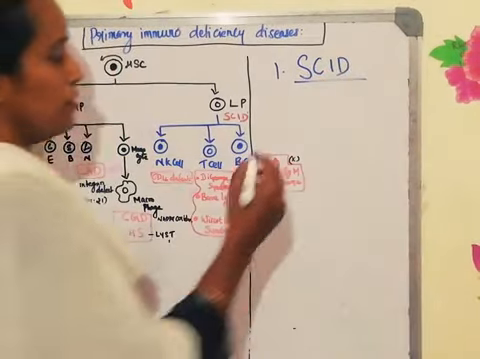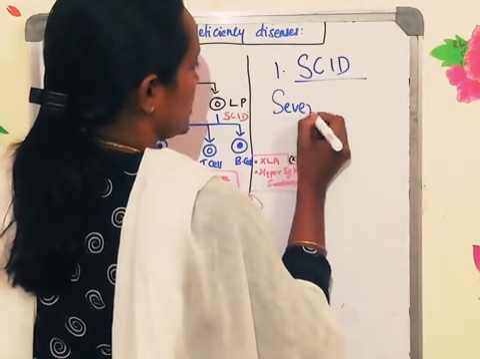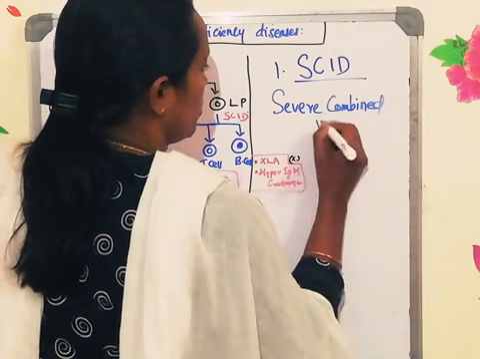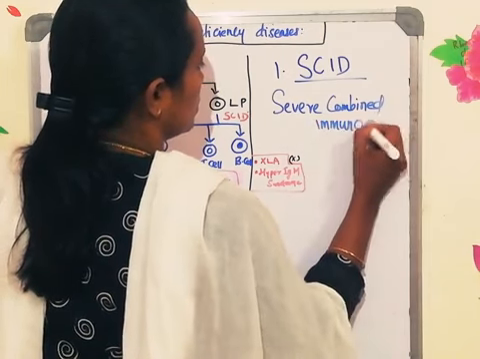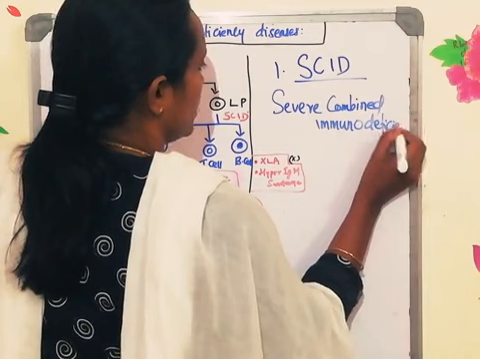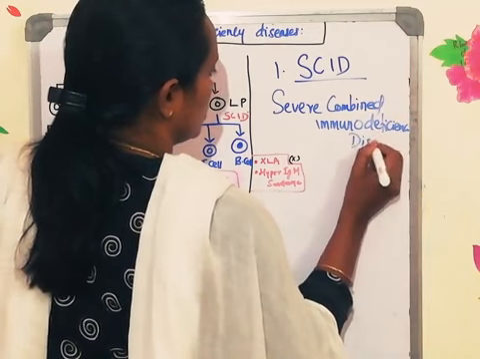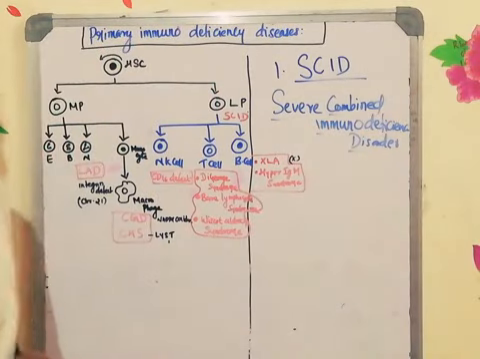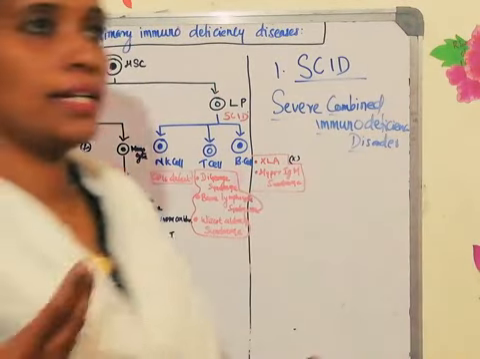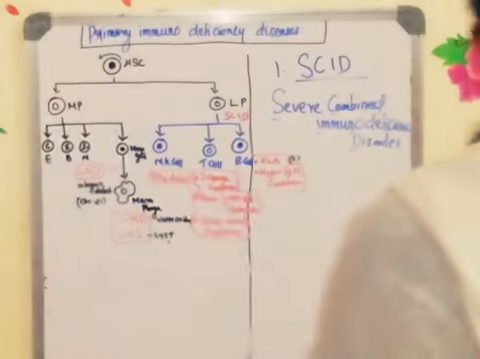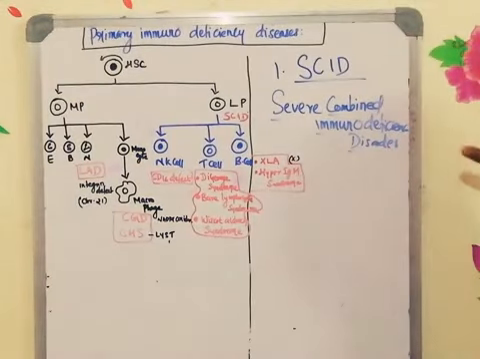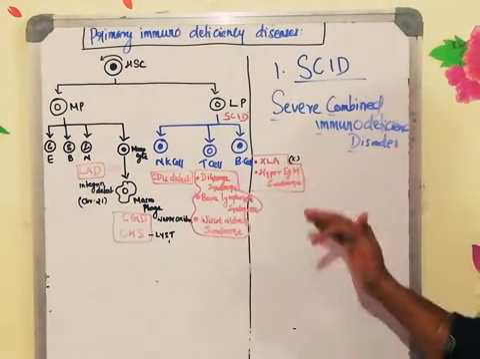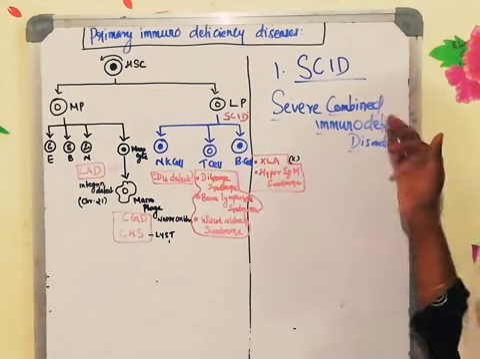Any idea what the full form of SCID is? SCID stands for Severe Combined Immunodeficiency Disorder. From the term itself you will understand that this will affect many cells. Severe combined immunodeficiency disorder will affect the entire set of lymphocytes, that is the natural killer cell, T cell and B cell.